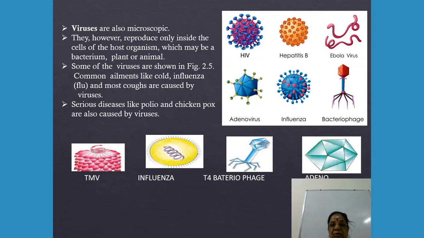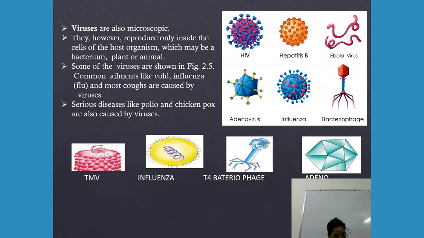Okay, the next one we are going to talk about is viruses. What do we know? Viruses, as I said, are the smallest of all microbes. They are too small to be seen with the normal microscope.